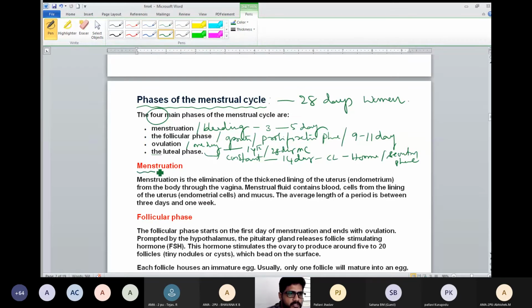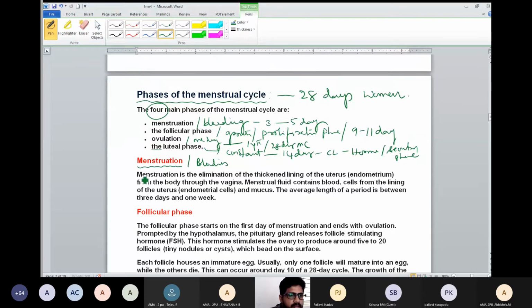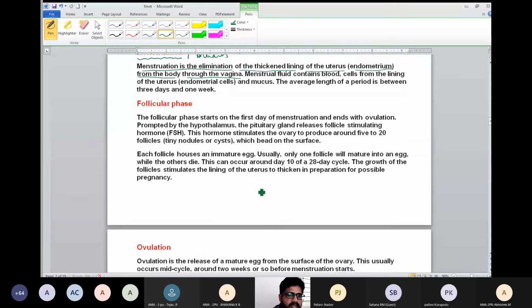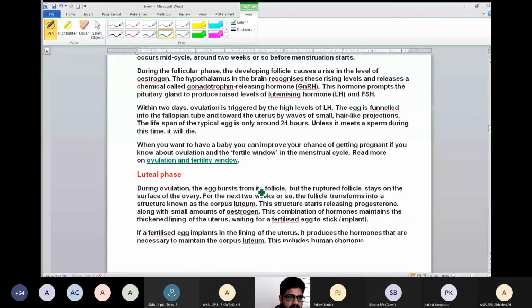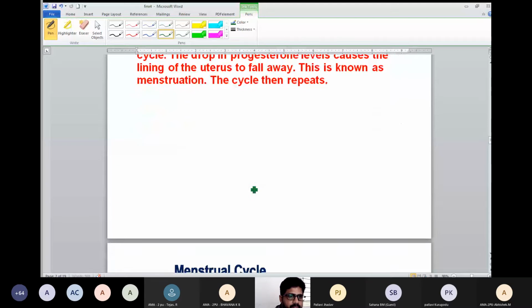See, menstruation or bleeding. Menstruation is the elimination of the thickened lining of the uterus, mainly endometrium, from the body through the vagina. So what exactly happens here, I will explain with the diagram. Just see. So this is endometrium. Uterus I am talking about.